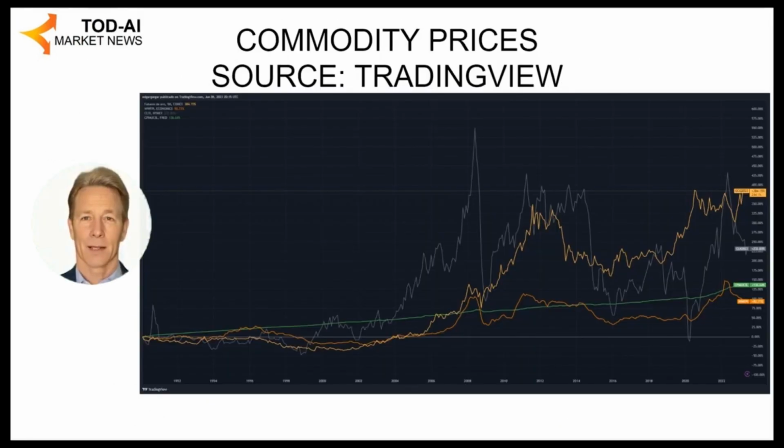In this chart we see the evolution of different raw materials since 1990. The green line corresponds to inflation. Gold has risen above inflation, reflecting its use as a store of value. Food prices in orange, on the other hand, are below inflation despite the recent increases. Oil in gray has had more volatility, but it has been bullish in the last 3 decades.